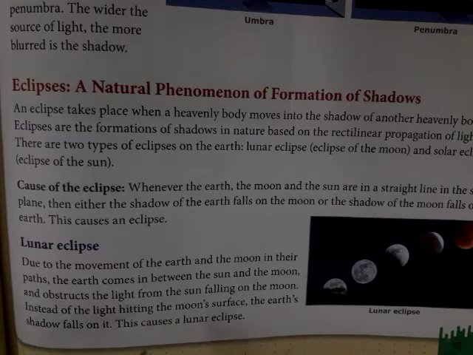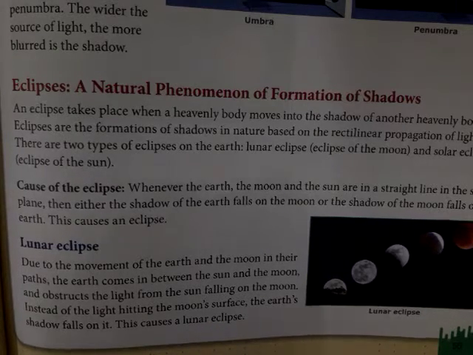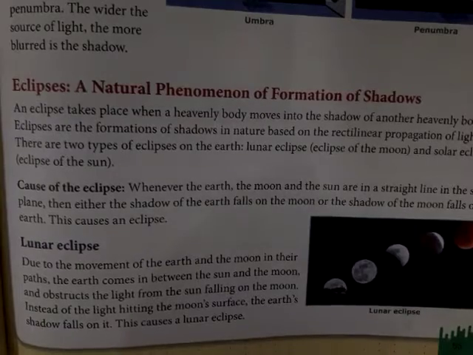Instead of the light hitting the Moon's surface, the Earth's shadow falls on it, and this causes a lunar eclipse. Whenever the Earth comes in the middle of the Sun and the Moon, the Earth casts a shadow on the Moon, and this is called a lunar eclipse.